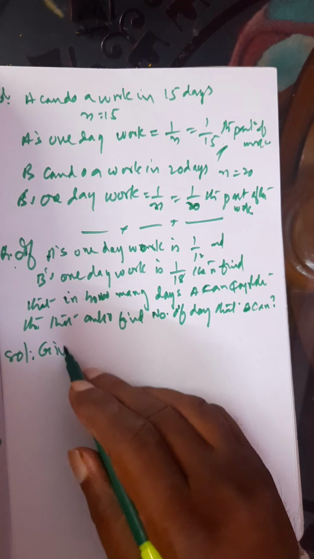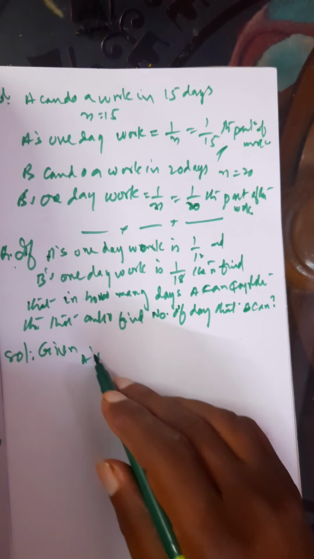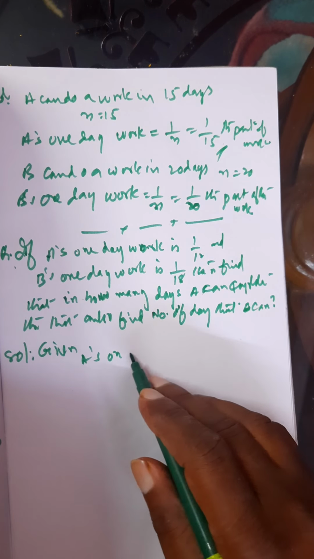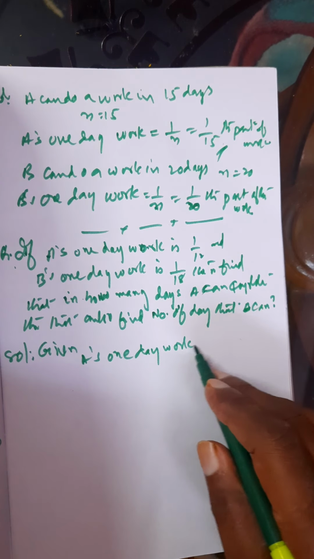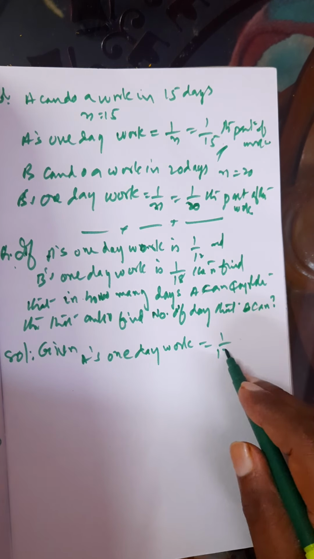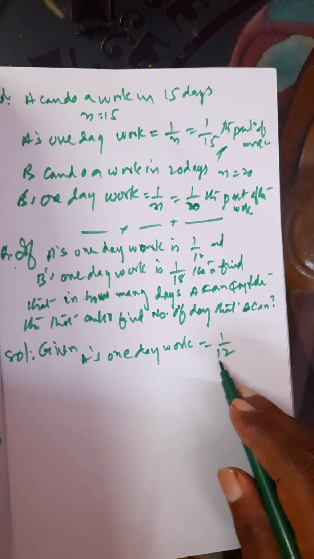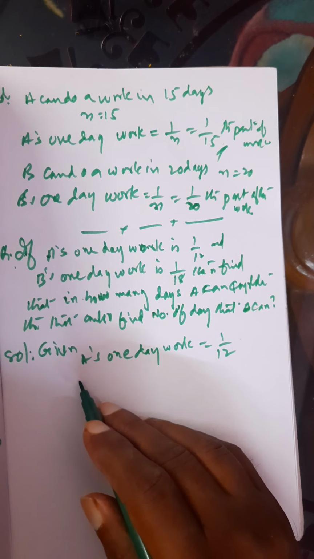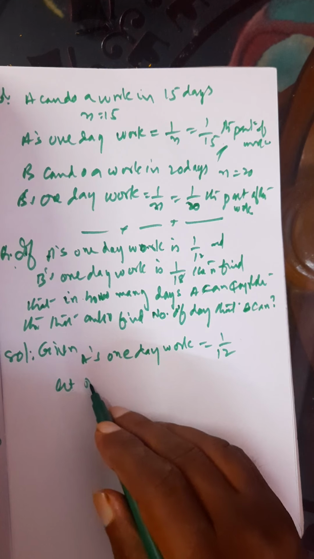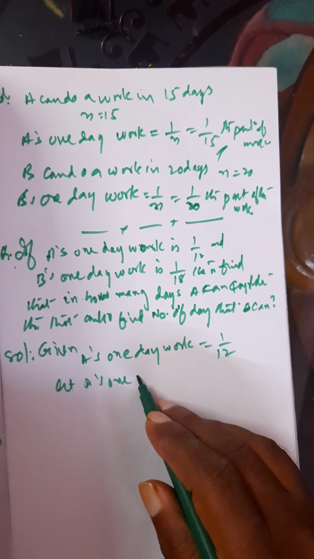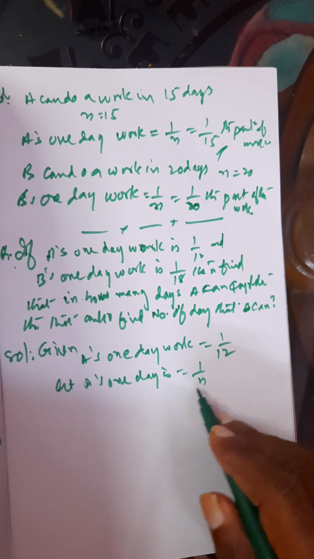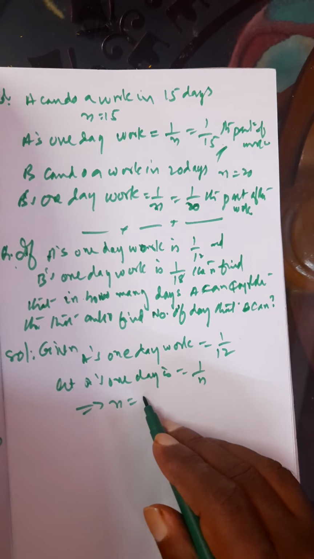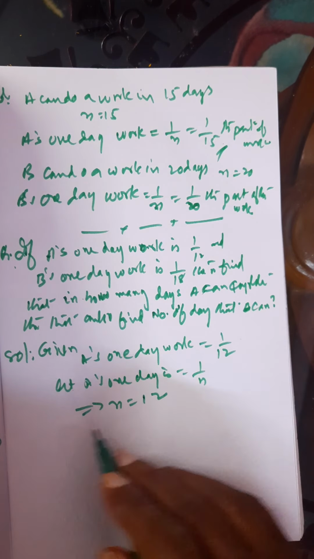Given, A's 1 day work is equal to 1 by 12. Compare it with n. Let A's 1 day work is 1 by n. That implies n equal to 12.